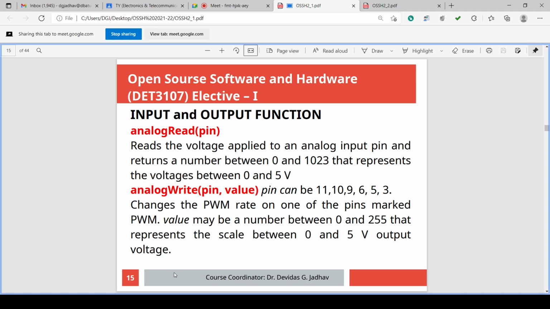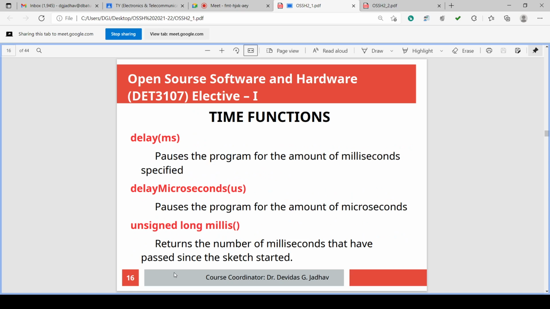If you demodulate it, that means a capacitor is connected, a low pass filter, then it converts the digital PWM into an analog value. A simple demodulation, only a capacitor is to be connected. Change the PWM rate, that is the duty cycle, and we get a change in the amplitude of the analog signal. This resolution is 8 bit only, so 0 to 255 numbers are available, and the scale is 0 to 5, obviously. Analog read also has scale 0 to 5 volt analog, and analog write also has 0 to 5 volt analog. So till that we have seen.